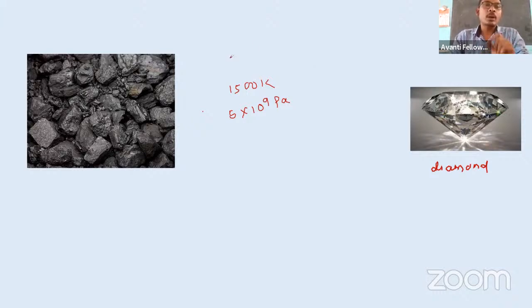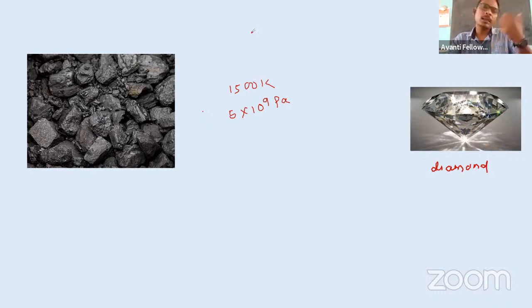We know that graphite consists of carbon atoms, and they have some distance between them. If you provide high pressure or high energy, it will bring these carbon atoms closer to each other, and the bond between them becomes strong. Then coal, which is a not so strong substance, will convert into a harder substance, because to bring those atoms closer with a high force of attraction, we need high temperature and high pressure. That is why we need all these things.